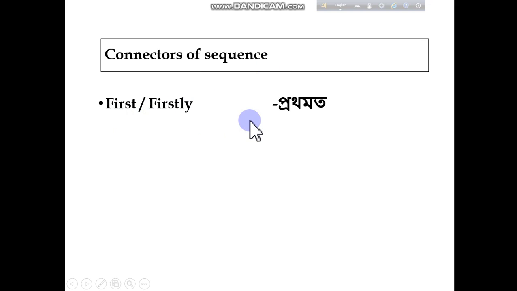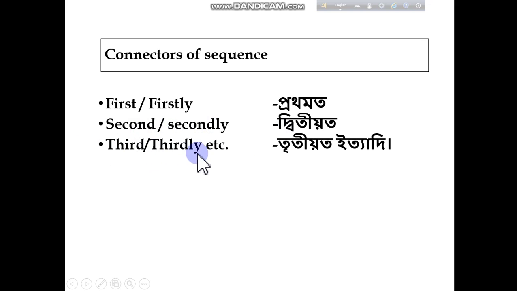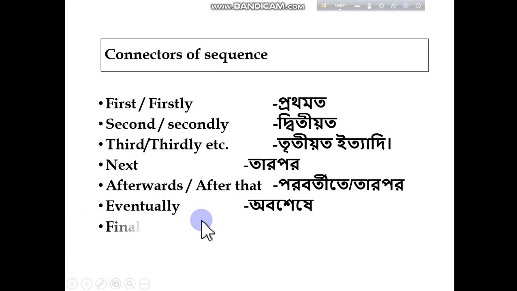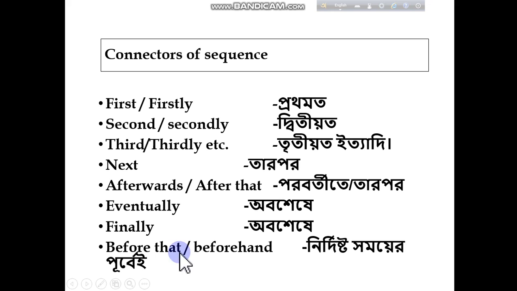That means when you are describing something firstly, secondly, thirdly, part by part, that is called connectors of sequence. Serial, that means maintaining serial. Firstly, then secondly, thirdly, next, afterwards, eventually, finally, before that, beforehand.